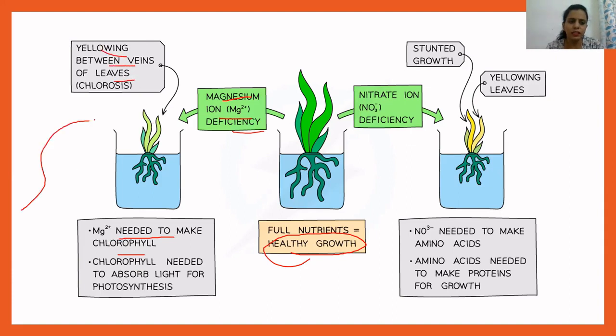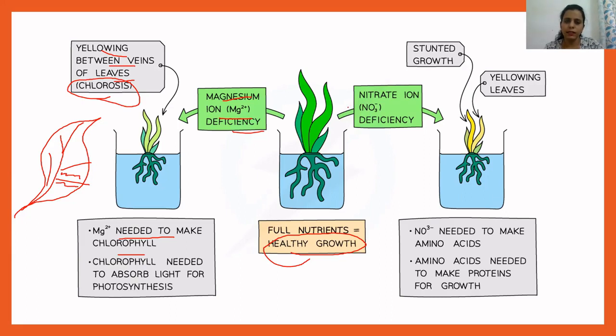Okay, for example, if this is the leaf, and these are the veins, what will happen in between two veins? Yellowing will happen. I mean, you can find a yellowish color because of the lack of chlorophyll. Okay, and chlorophyll is very important for a plant, because chlorophyll helps to absorb light for the process of photosynthesis. Okay, and this disease in plants where yellowing happens between veins is known as chlorosis.